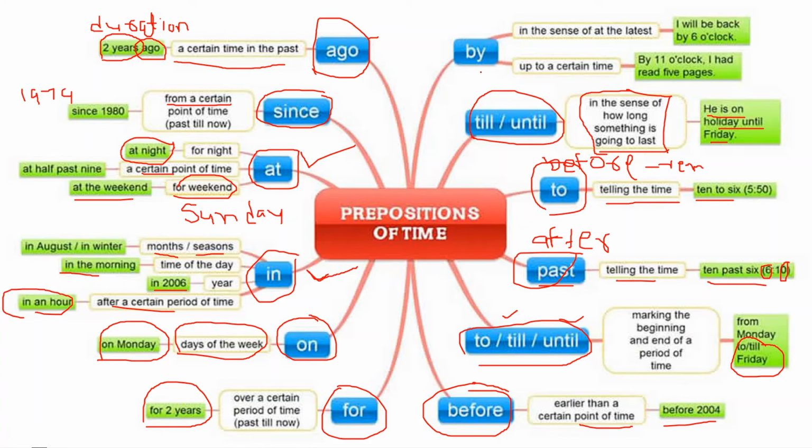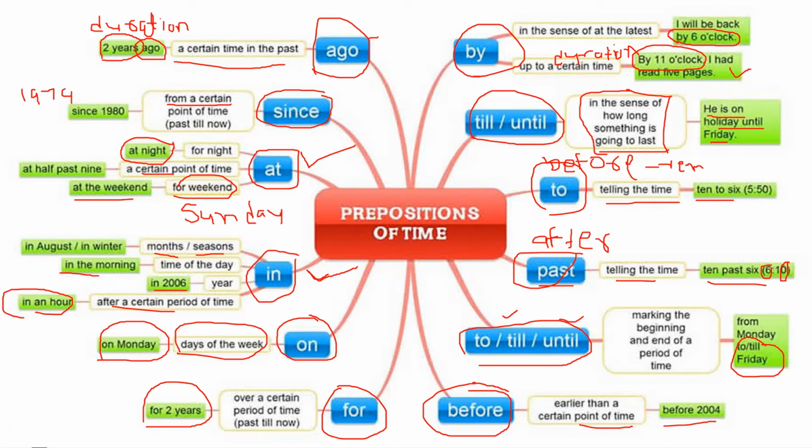So next we will move on to by. By is used in the sense of at the latest. If we are talking about the latest time, I will be back by six o'clock. It is a perfect point of time, up to a certain time, by eleven o'clock. If we have a time duration to complete a task by eleven o'clock, suppose.